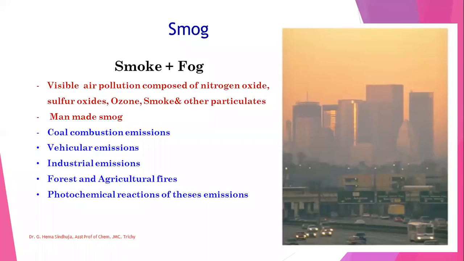Now we'll see about smog. Smog is smoke combined with fog. This is a visible air pollution composed of nitrogen oxides, sulfur oxides, ozone, smoke, and other particulates. This man-made smog is due to vehicular emissions, industrial emissions, forest and agricultural fires, and photochemical reactions of these emissions. So these are all the causes of smog, which results in heavy air pollution.